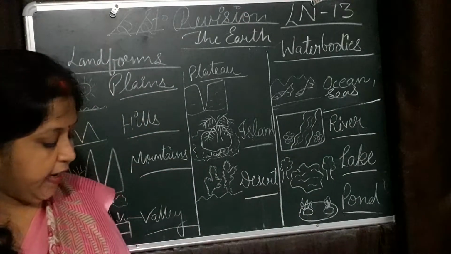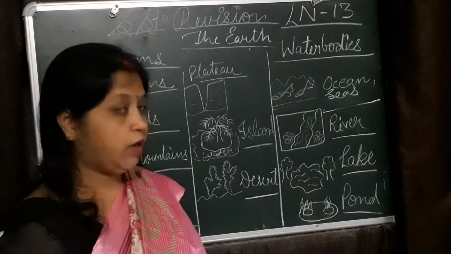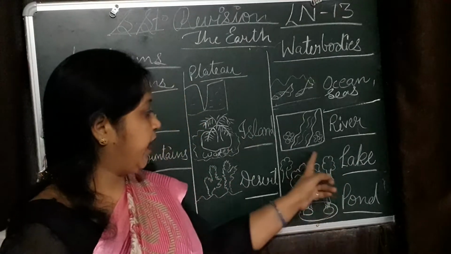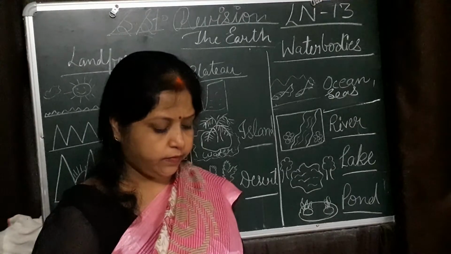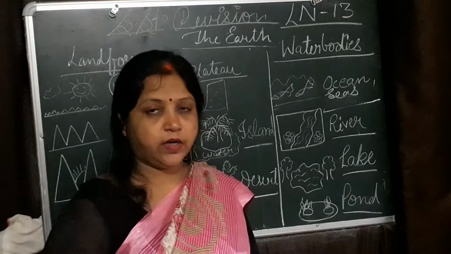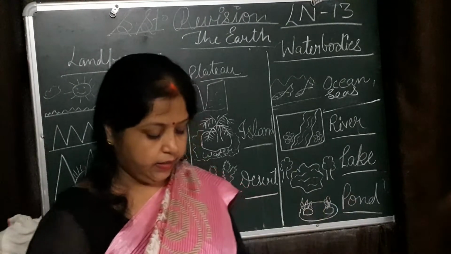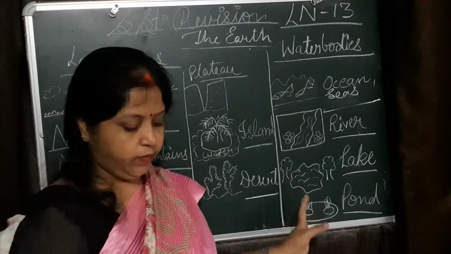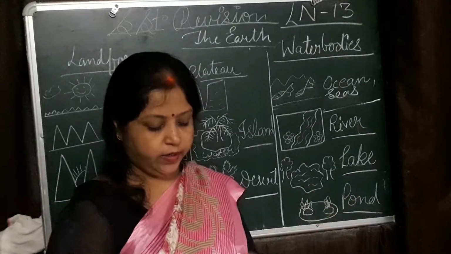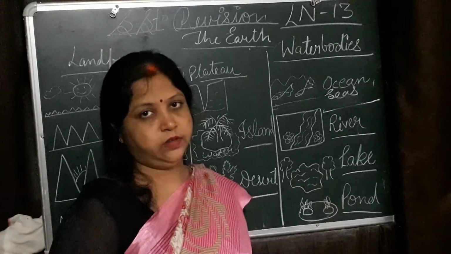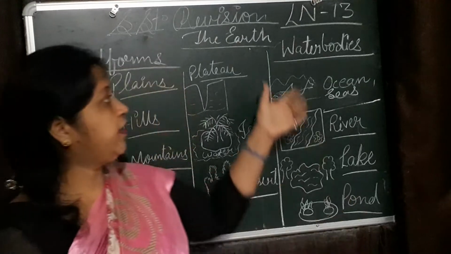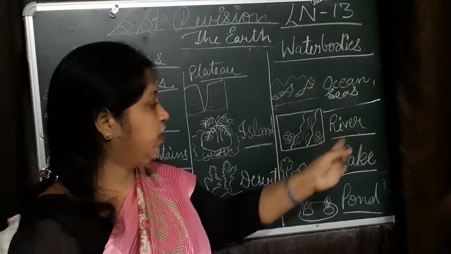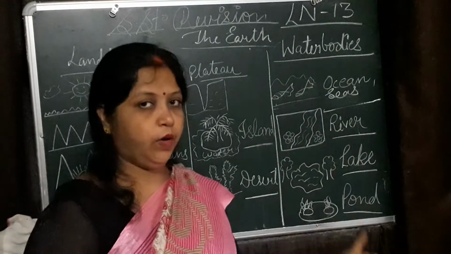Next, lake. At some places, fresh or salty water is surrounded by land. Such areas of water are called lakes. Next and last, pond. Very small water bodies. Ponds are a small area of collected rainwater. Okay. So different type of water bodies are ocean, seas, river, lake and pond.